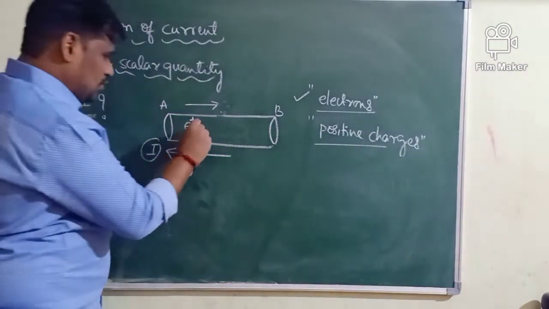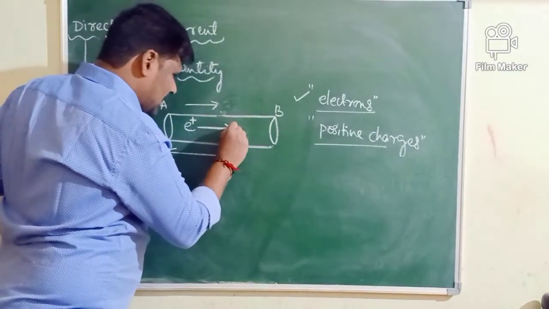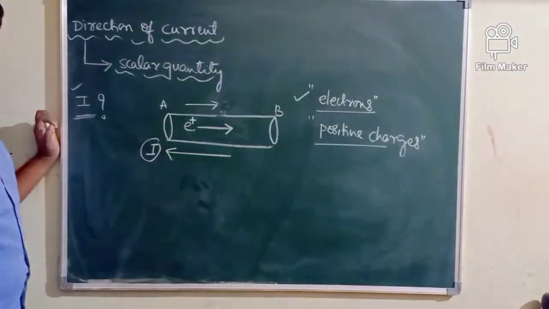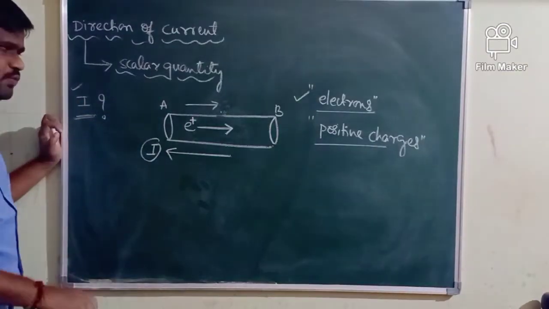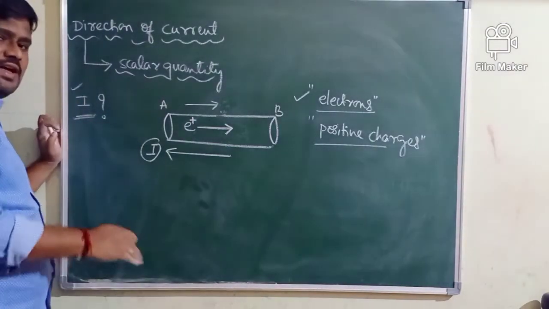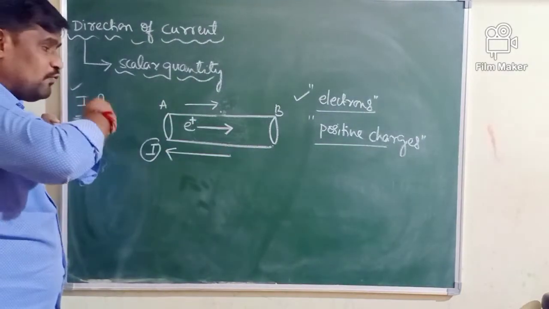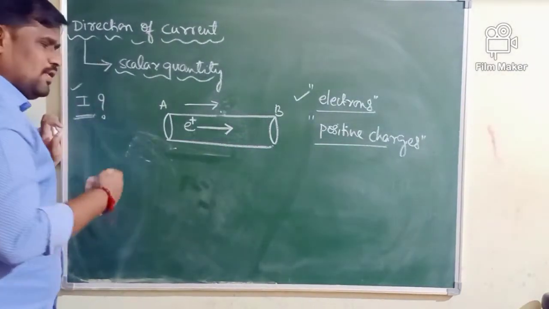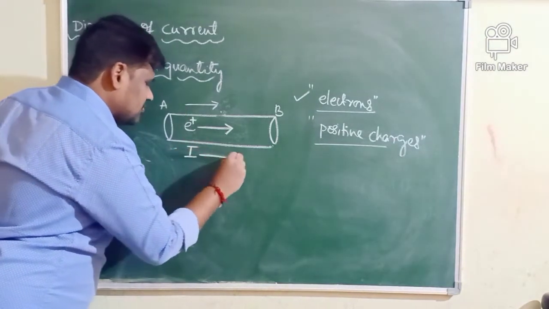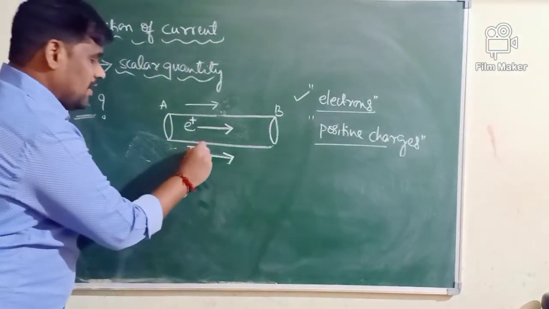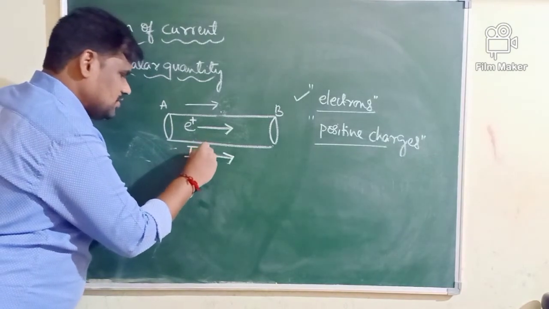If positive charges are producing the current, the direction of the current produced by the positive charges is taken in the same direction as the flow of positive charges. In whichever direction positive charges flow, the current is in that same direction, provided this current is produced by positive charges.